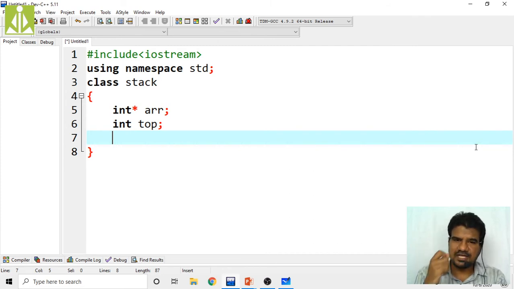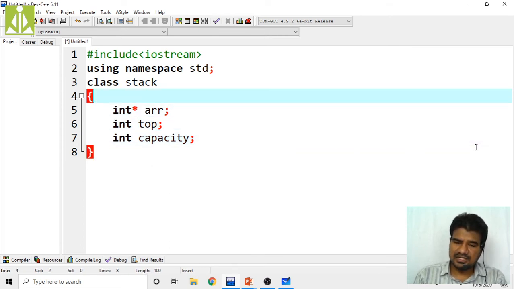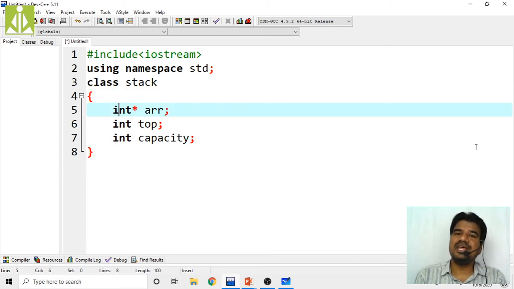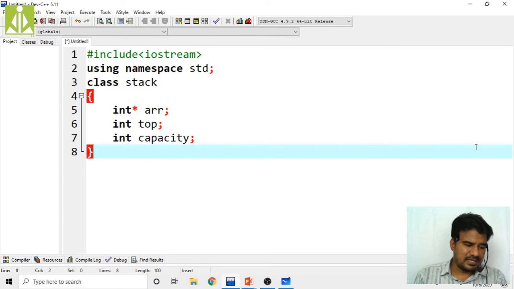So that is the reason why we have taken top as integer, and capacity also, it is a positive numeric value, isn't it? We can't take the capacity as a negative value. You think of it simply, the capacity is always going to be positive, and that is the reason why we have taken a positive integer. Moreover, we cannot take a character value as capacity, isn't it? So that is the reason why. And this int indicates that we are going to store only integers into my stack. This int star will indicate that I am going to store only integers into my stack. Okay, so like this I have declared my stack.